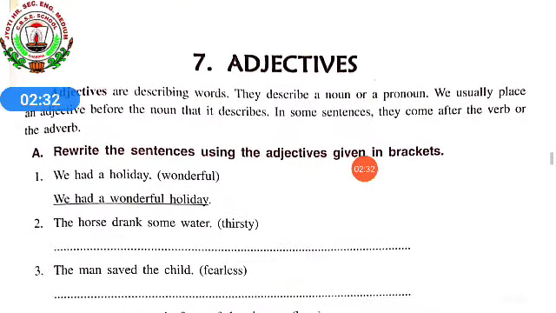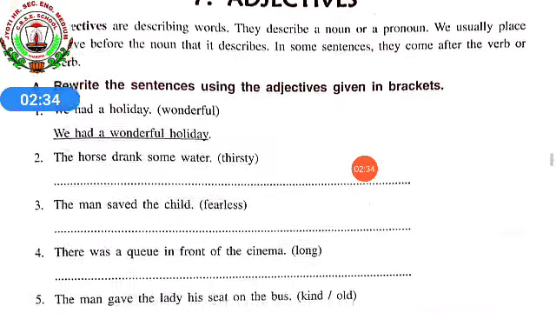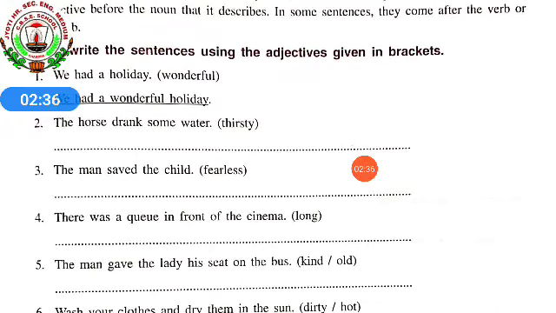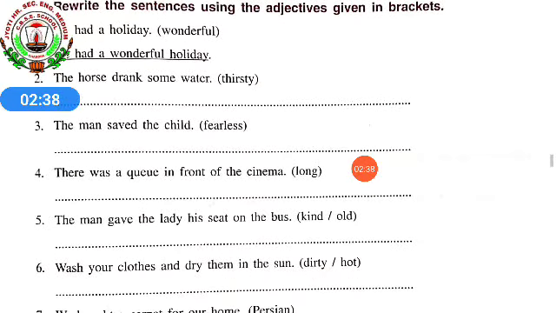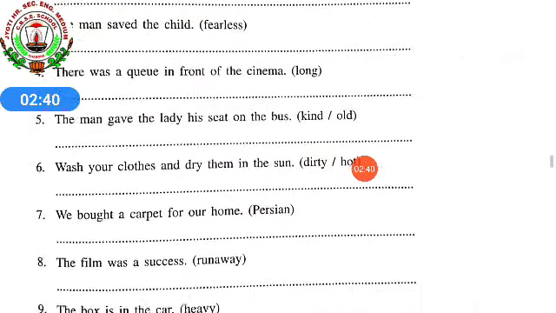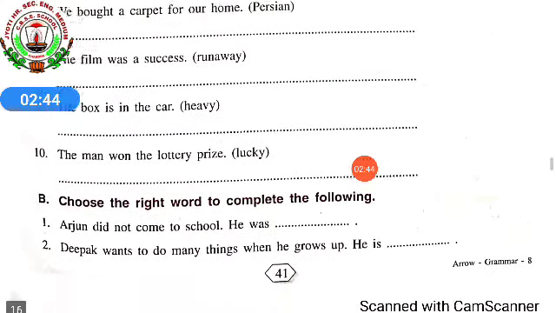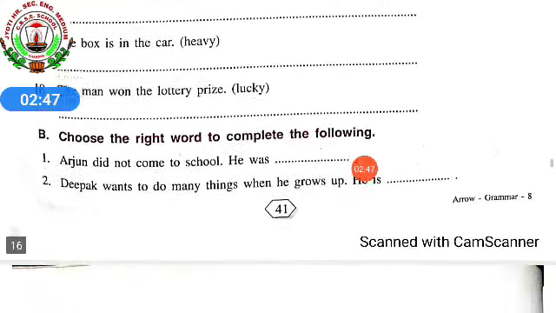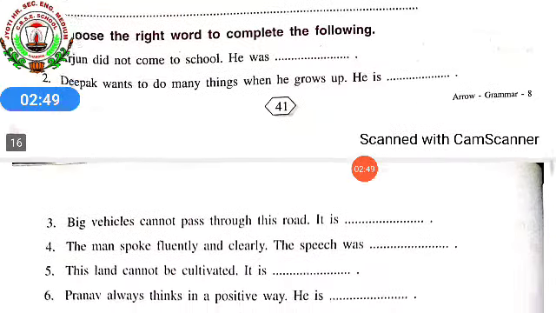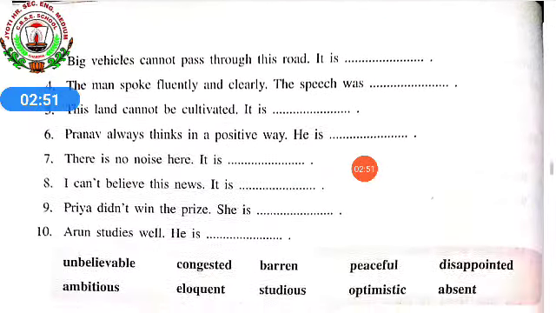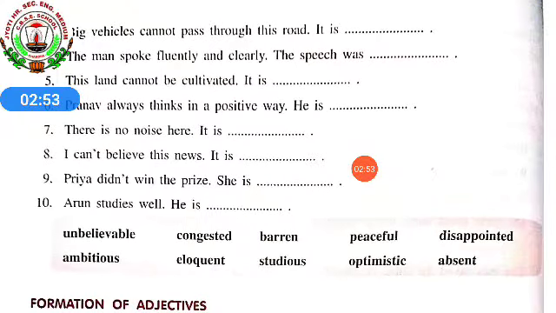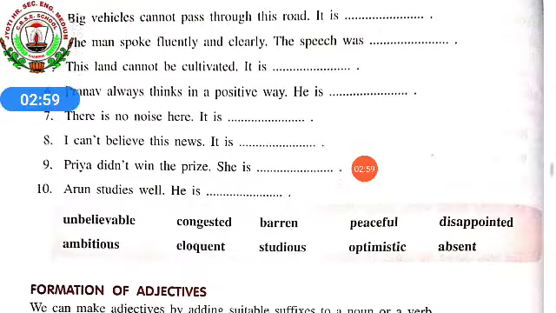Then we learned the book one. I told you to do the first one. Rewrite the sentence using the adjectives given in brackets. Few I have done for you till 5. Rest 5 I told you to do by yourselves. Choose the right word to complete the following. Already the words are given over there. You just have to select the words according to the sentence and fill in the blanks. And these words are also adjectives.